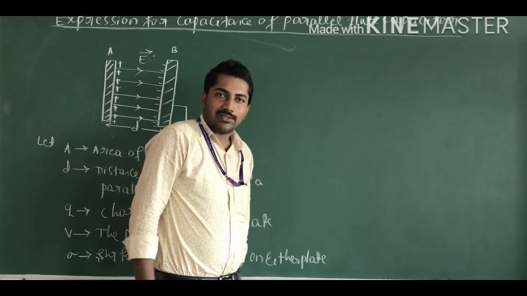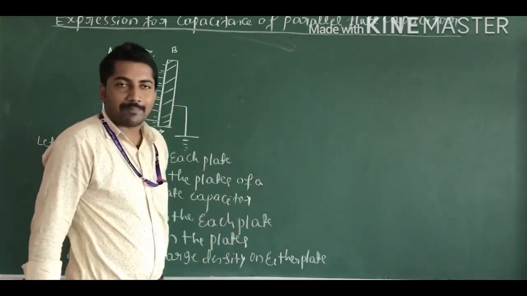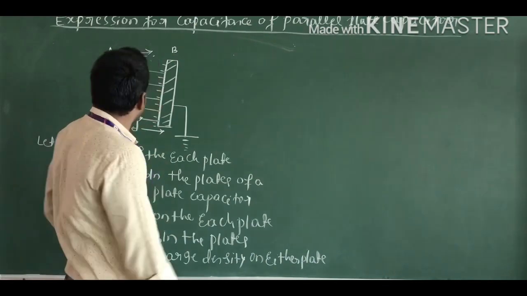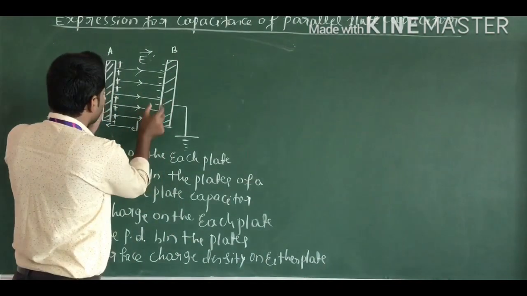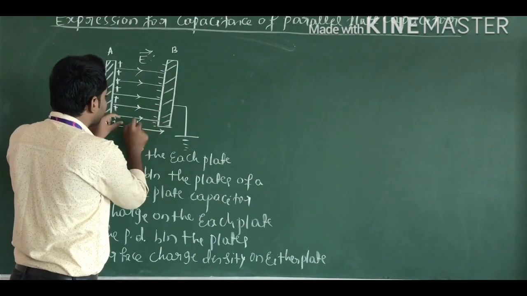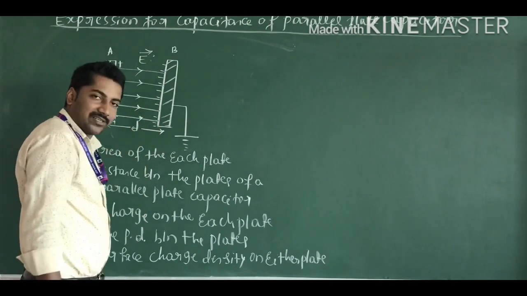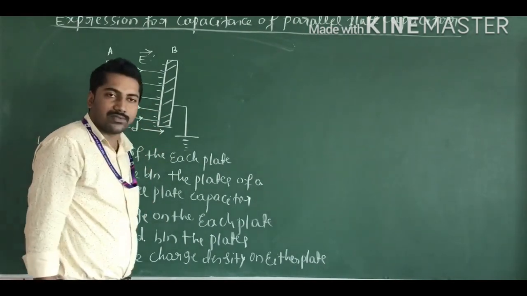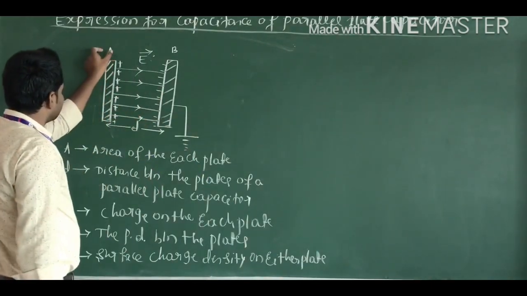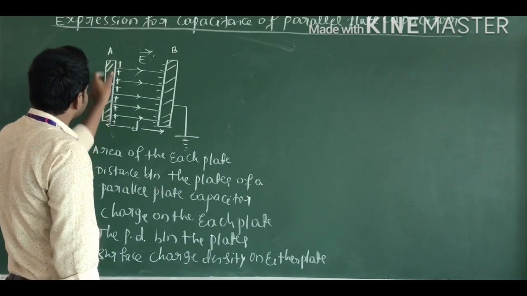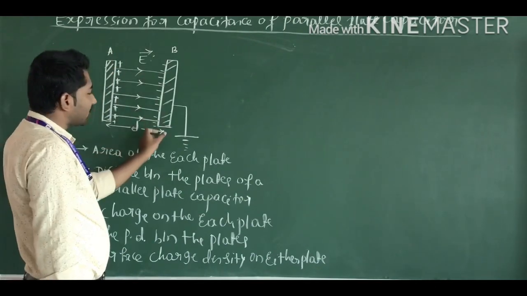Here, we consider A and B are the two parallel plates. These two parallel plates are separated by a small distance d. It is on the basis of the concept of charging by induction. Here, this is the positively charged plate and this is the negatively charged plate.